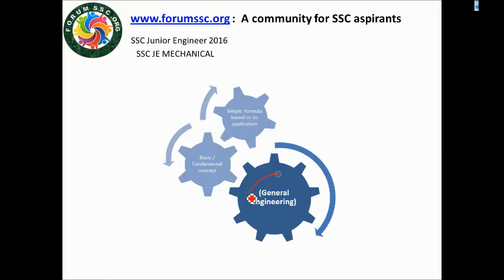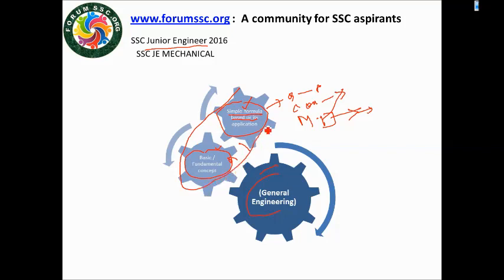In general engineering, the level of questions is simple formula-based questions, like what is Bernoulli's theorem equation, the continuity equation, or in mechanics, simply an object is here and what is the resultant force, and basic fundamental concepts. The SSC Junior Engineer exam is focused mainly on these two, and the third type is the twisted question.